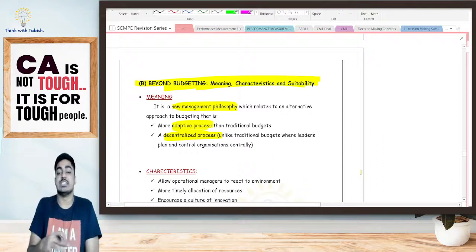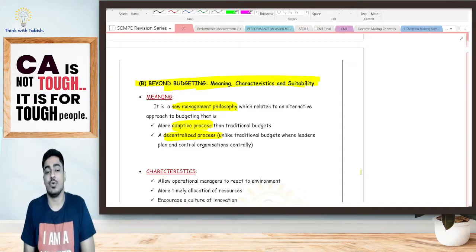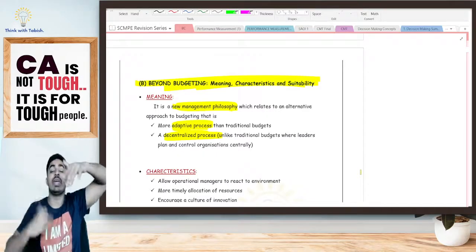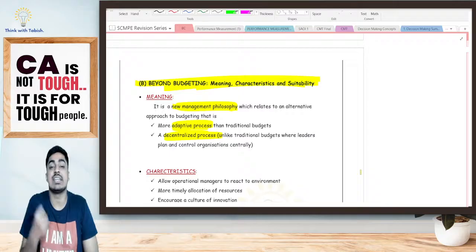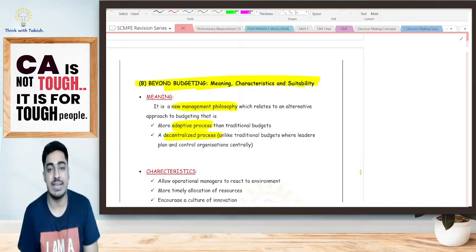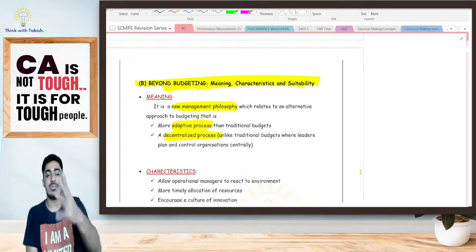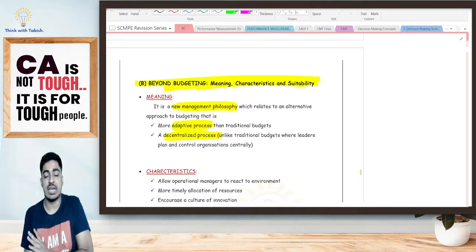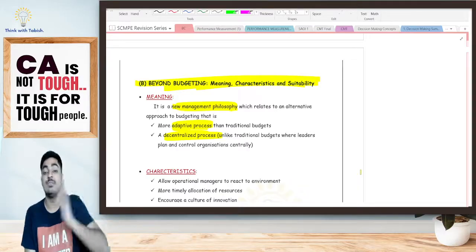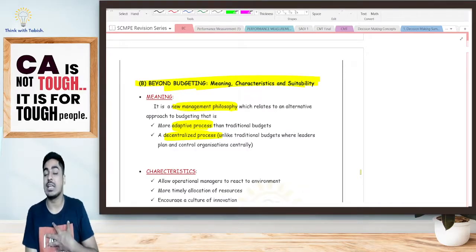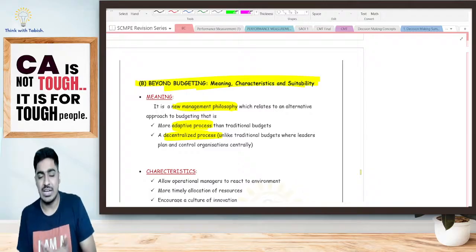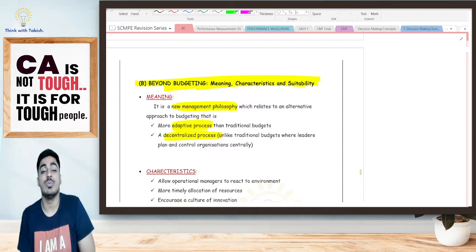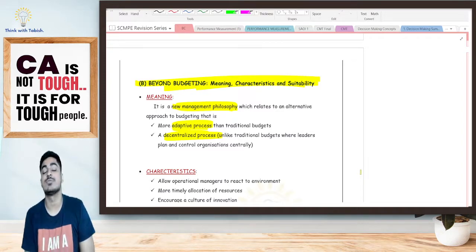Say for example, we've got a quick opportunity. If decision making is centralized, it takes a lot of time for us to get that decision approved. However, if decision making is decentralized, quickly we can do that. Say for example, in Tamil Nadu, there is a new festival coming up. Sales are expected to be huge, too many visitors are planning to come here. I am a hotel company. I am thinking right now I should be increasing my fares, because anyways demand is going to be more. People are willing to pay whatever I am going to ask for.